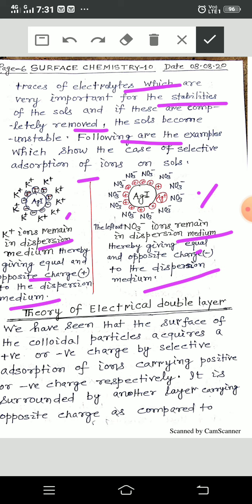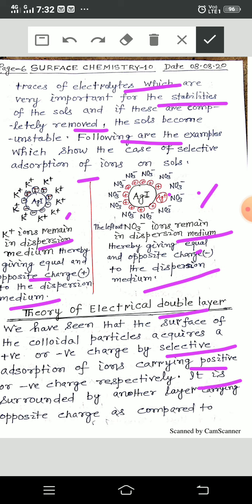Theory of electrical double layer. So this is known as double layer. One is positive here, and nitrate is negative. In this case, iodide ion is negative and K plus is positive. So this is known as double layer. We have seen the surface of the colloidal particles acquires a positive or negative charge by selective adsorption of ions carrying positive or negative charge respectively.